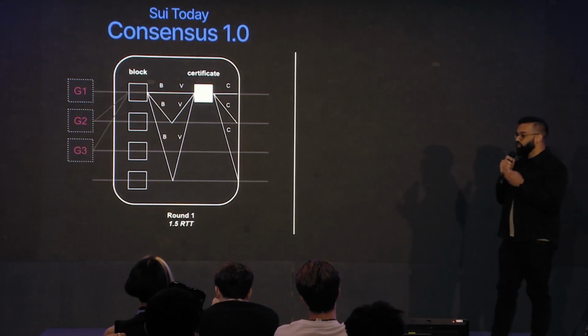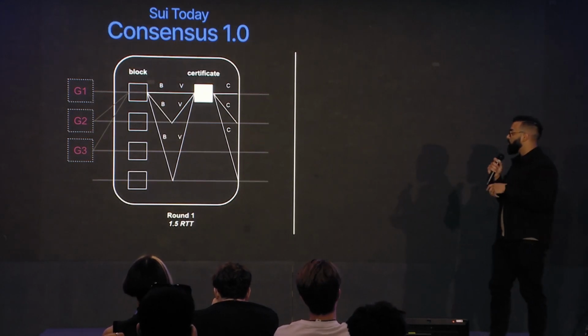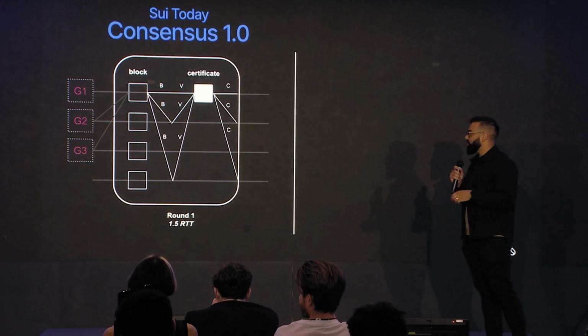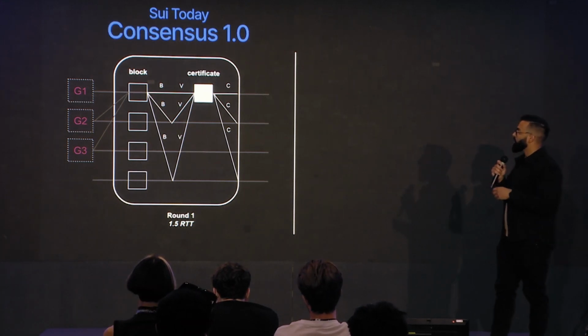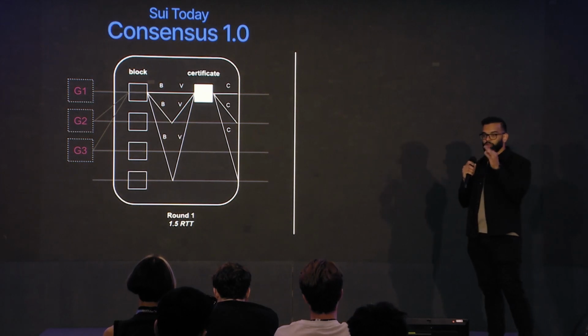So what do we have today? In Sui today is Consensus 1.0, or Narwhal and Bullshark. Let's go over how this works. For the Narwhal piece of building the DAG, we first have to do 3 steps within a round.